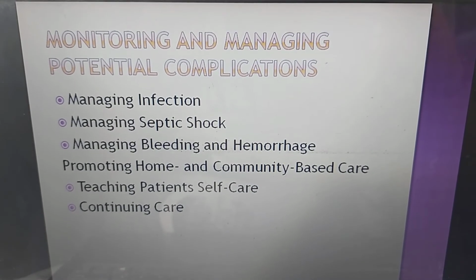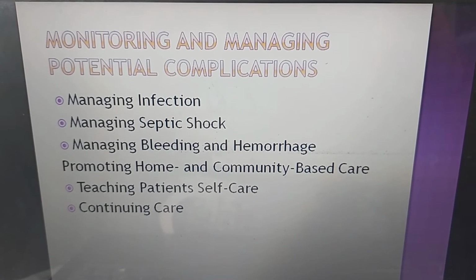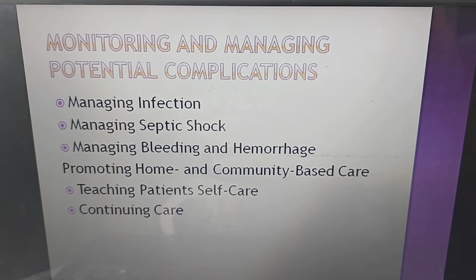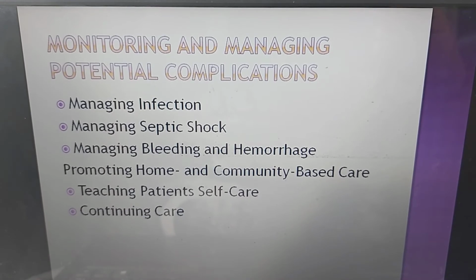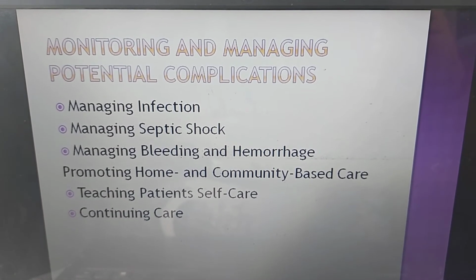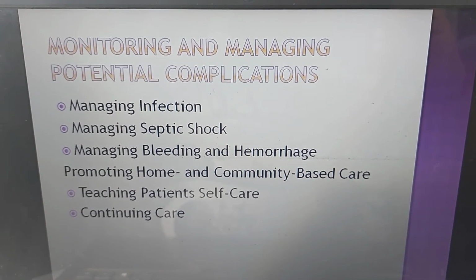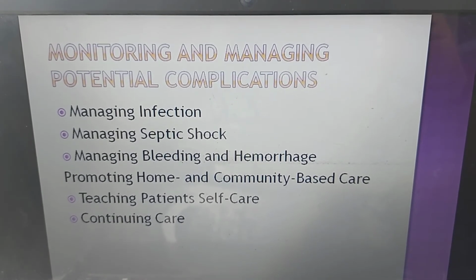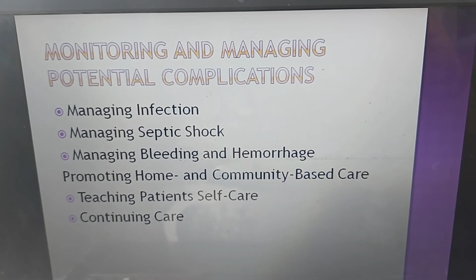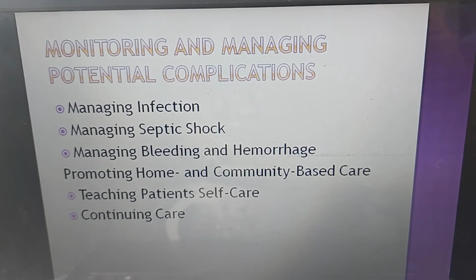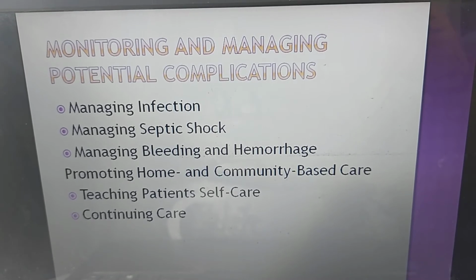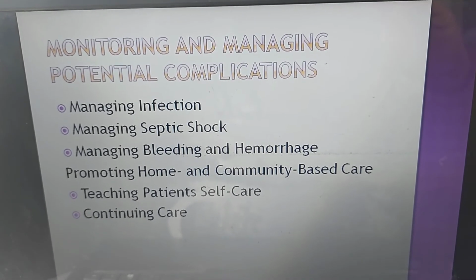Managing bleeding and hemorrhage. Monitor platelet count and assess for bleeding. Instruct patient and family about ways to minimize bleeding, like using soft toothbrush for mouth care, and electric razor for shaving. Avoid foods that are difficult to chew. Initiate measures to minimize bleeding, like drawing blood for all laboratory work with one daily venipuncture. Avoid taking temperature rectally or administering suppositories and enemas.